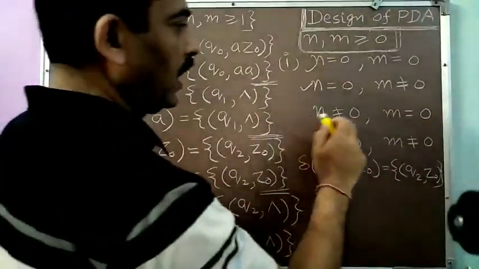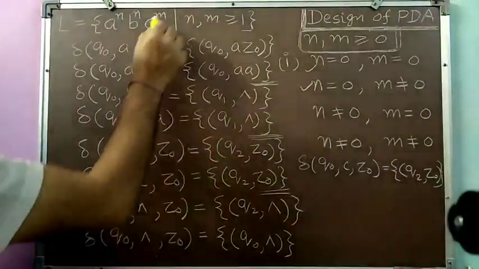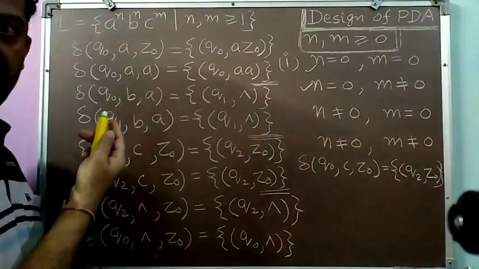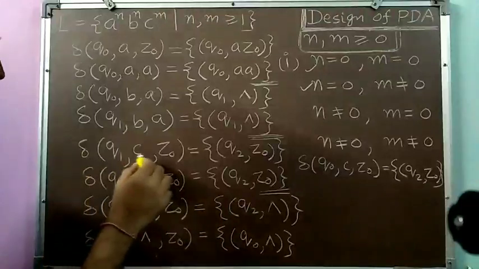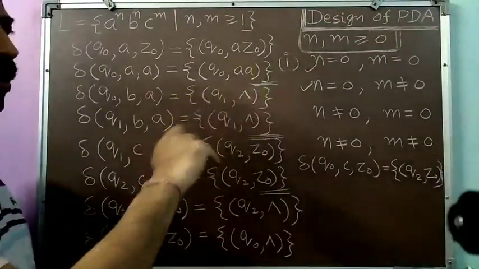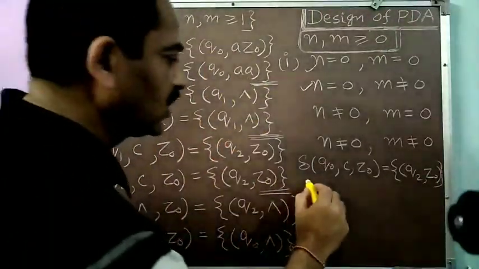Okay, so I have handled this case, this case, this case through this transition, this case through this transition. Now if n is not equal to 0 and m is equal to 0 means there is no c present, only a's and b's are present. So in such a situation, when I will reach the state q1 where I have matched all the a's and all the b's, so I have to signal my success from there.